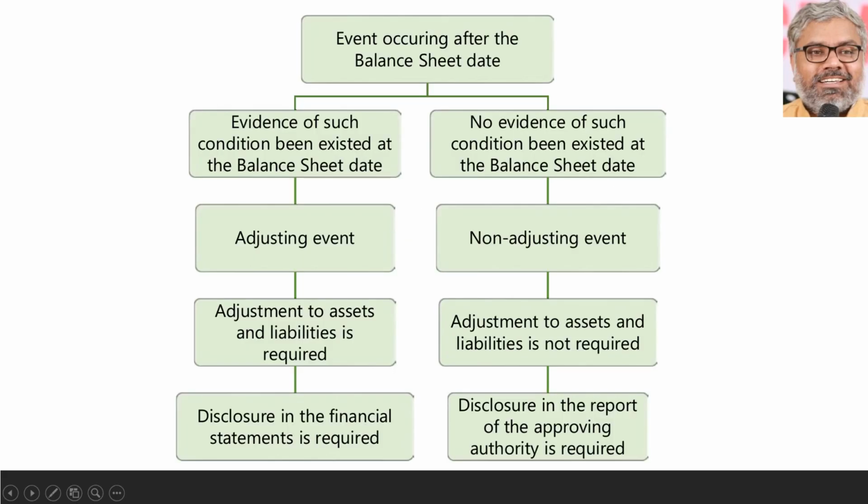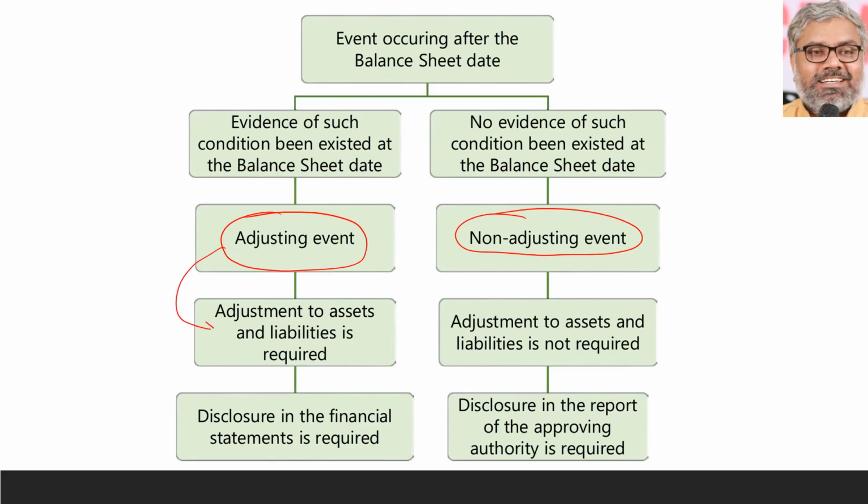Let us quickly go through what will be the consequences in each case. Of course, the same thing we discussed is summarized here. Events occurring after the balance sheet date are classified into two categories. First category is an adjusting event. And what is that adjusting event? As we just now saw, evidence of such condition having existed at the balance sheet date already. Then that becomes an adjusting event. What is a non-adjusting event? The evidence of such condition never existed on the balance sheet date. That is a non-adjusting event.